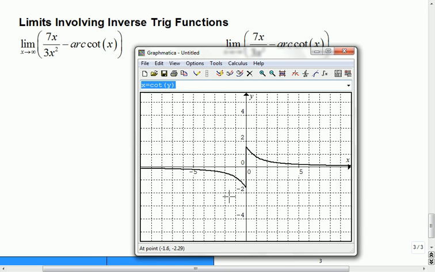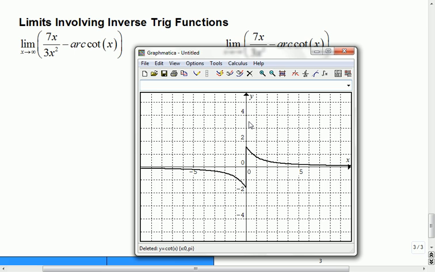Cotangent, okay, and I'm going to take a look at y equals cotangent x from 0 to pi. So it's hard to see it, but there is still a reflection happening there. And the interesting thing is, let's get rid of this last graph. You can see there are horizontal asymptotes here, right?